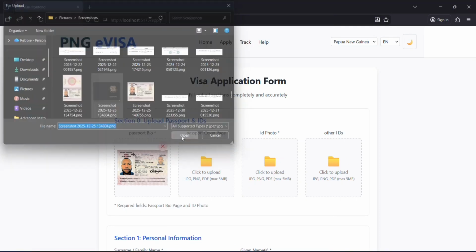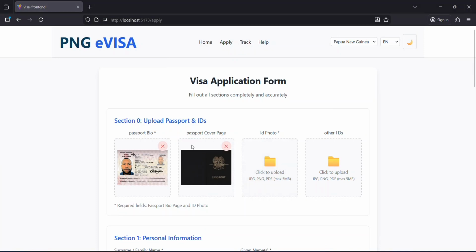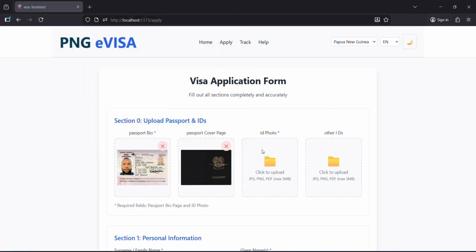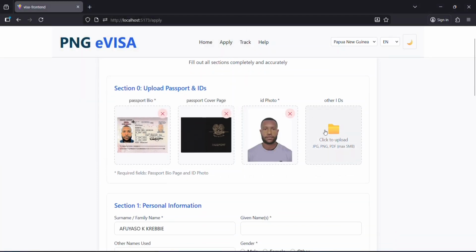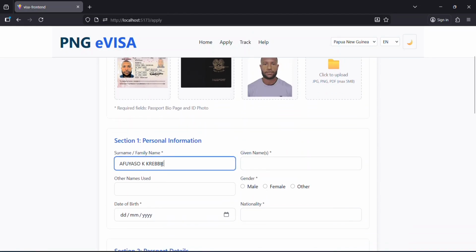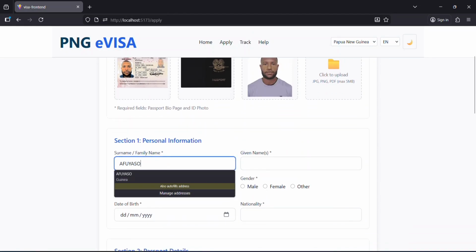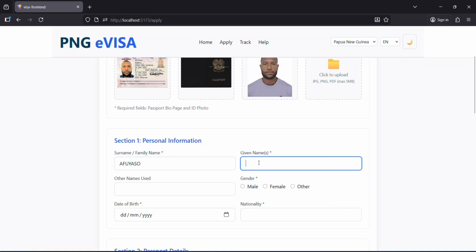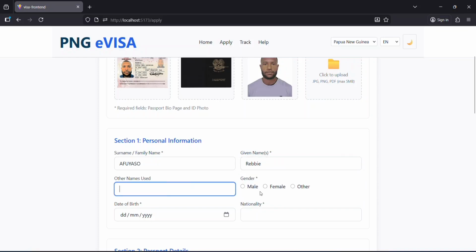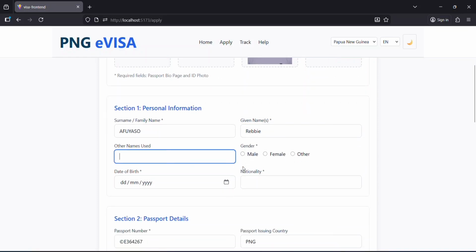The third one is a recent ID photo that you took, and the last one is other IDs. It can be like driver's license or any other form of identification documents. So the first section is personal information, which the client is going to fill out with his or her personal information. The first one is a surname. The second one is the given name. I'm going to put my name, and then if he or she has other names, you can also go in this field. You have the gender, the date of birth, and the nationality.